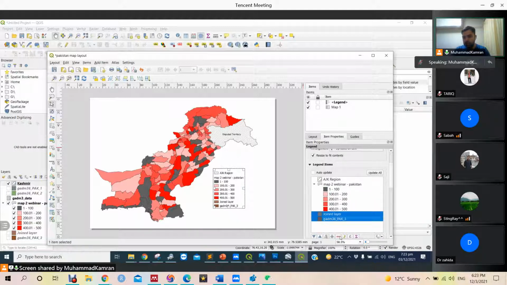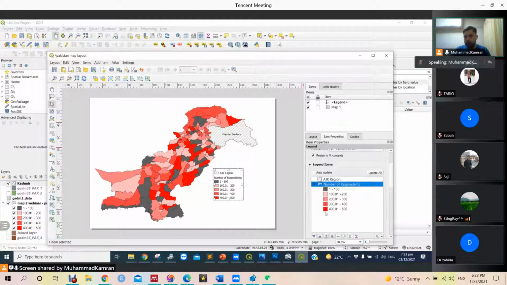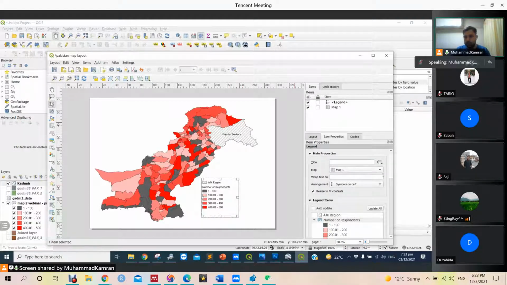We need to remove this layer, and we can say number of respondents. Our survey has number of respondents, then these are the classes that represent how many respondents we have.